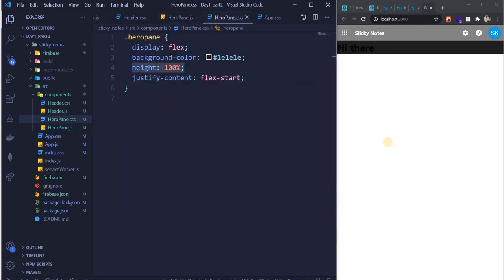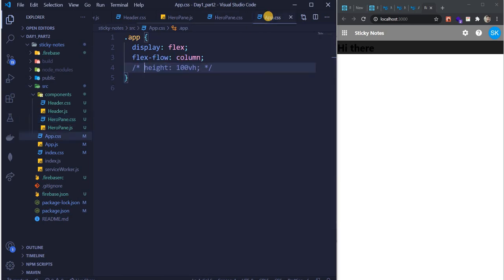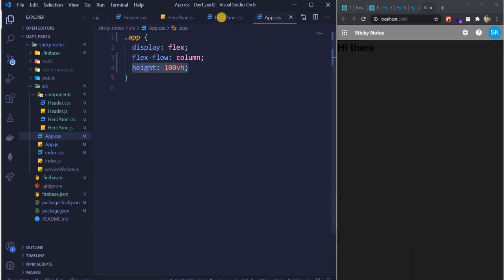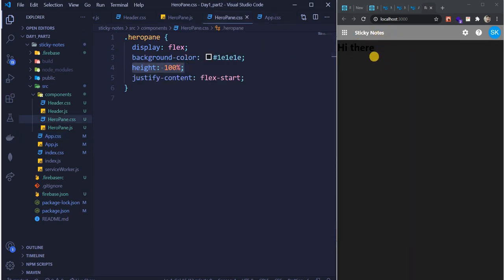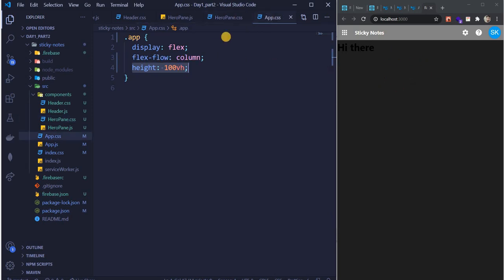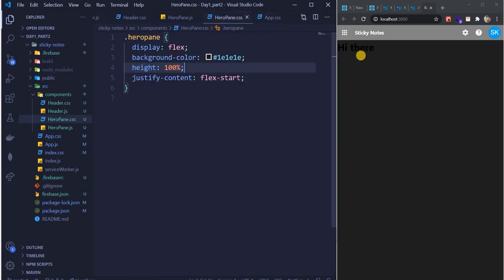So if I write multiple, it would have taken that 100% height. But over here, when I wrote height should be 100 view height for the app, it should not scroll down, it should not go anywhere. So the app should have a 100 view height. That way it understood that okay fine, this has taken some space. The app has a 100 view height, so I have to take the 100% height. That means whatever space is there, I have to take that particular space. So these are the CSS tricks that we are gonna follow.